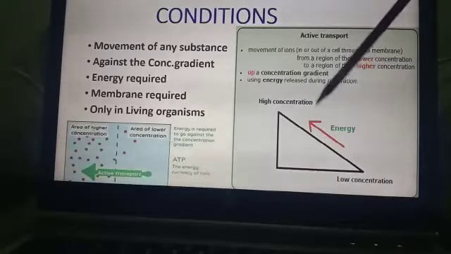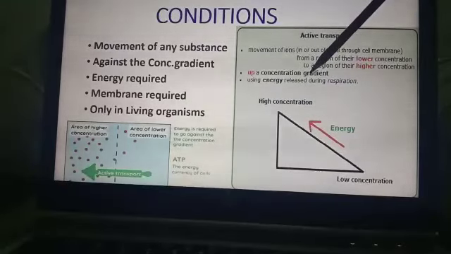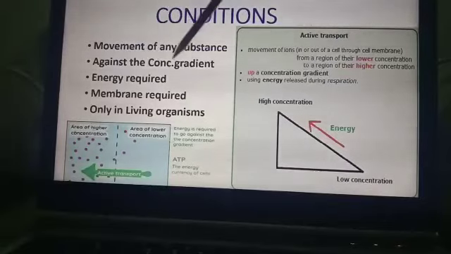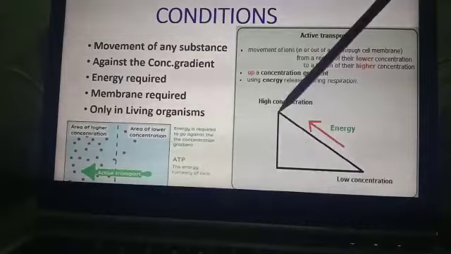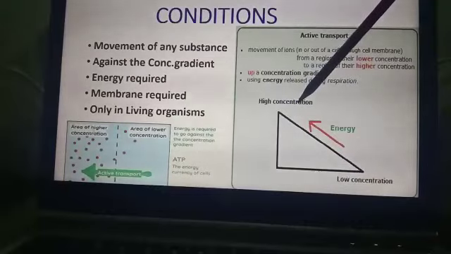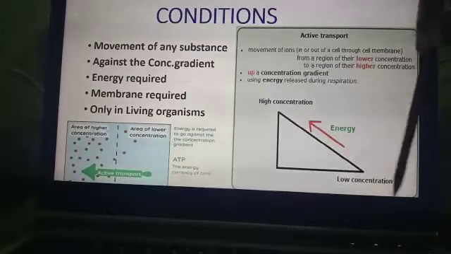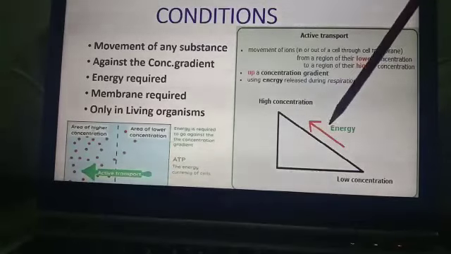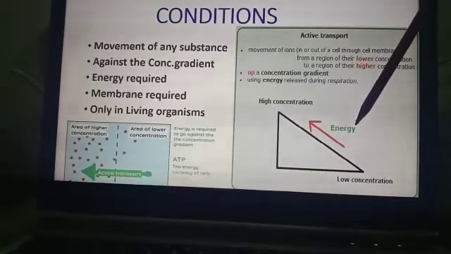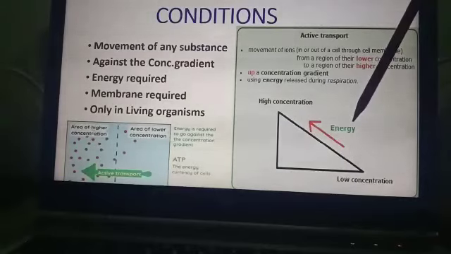We can also use the terms up a concentration gradient or against the concentration gradient for the movement from the lower concentration area to the higher concentration area. Then when molecules have to move from the lower concentration area to the higher concentration area, they must require energy. Energy is required, and where does that energy come from? That energy comes from respiration.